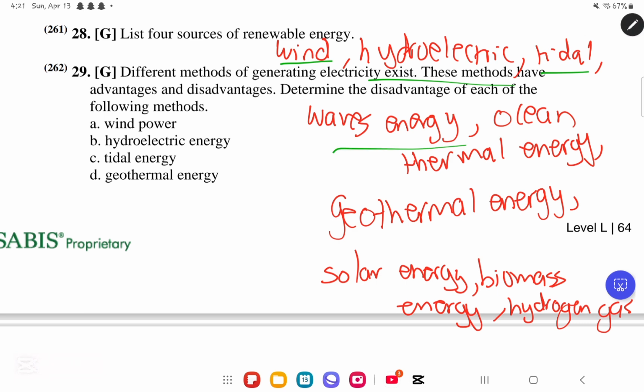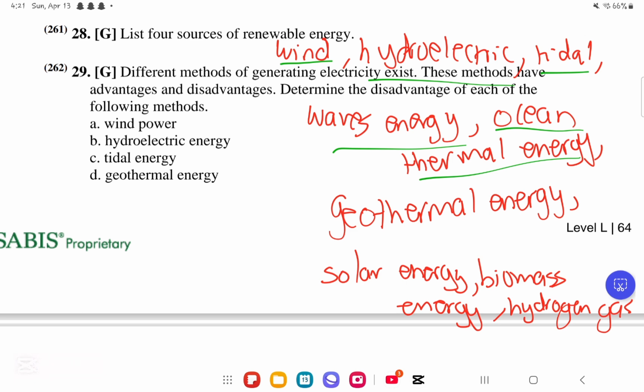Same thing for the waves, how the waves move back and forth. If they move back, then they are removing the water, but when they move forth, they are increasing the water, and this difference will create the electrical energy. Ocean thermal energy, it is that at the bottom of the ocean, the water is colder than at the top of the ocean. So what they will do, they will use this difference in temperature to create what?